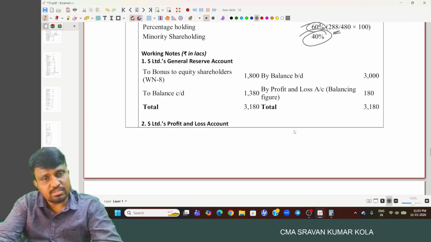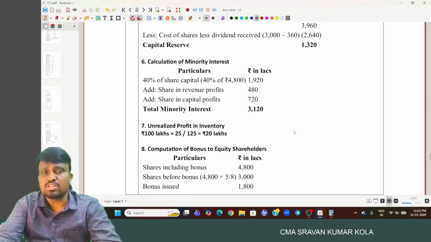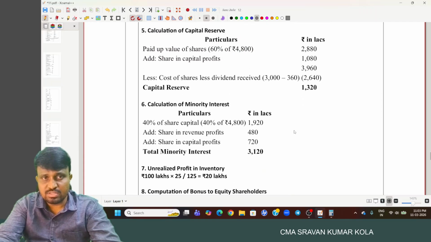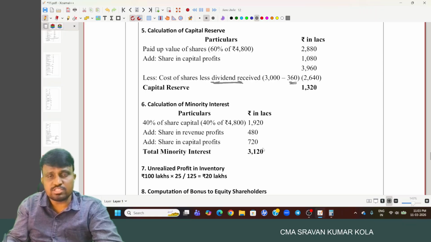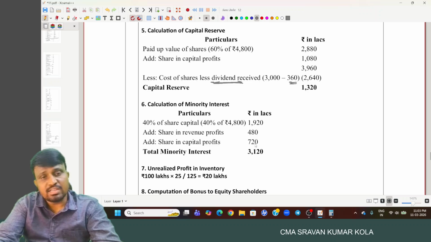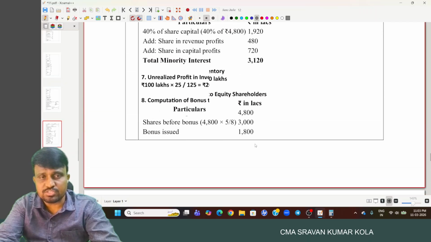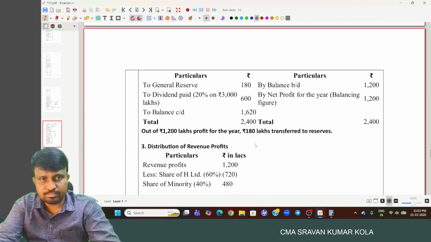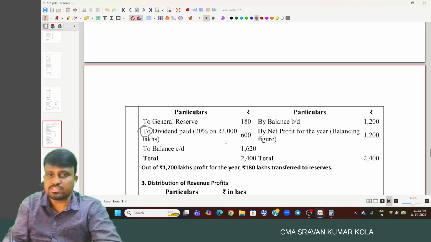You have to reduce it from cost of control as well as consolidated reserves and surplus. So here we have to reduce the dividend received. How much amount? 360 investment. And in the consolidated reserves and surplus also we have to consider. Consolidated reserves and surplus we have to reverse it.